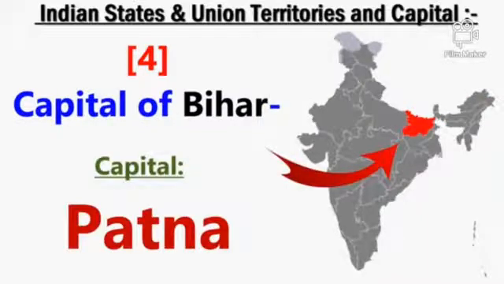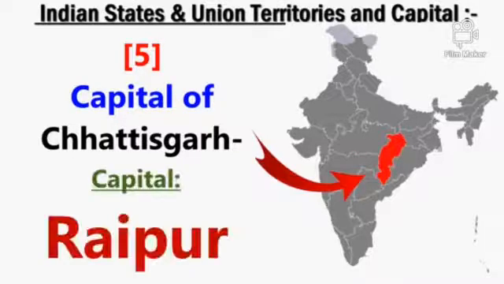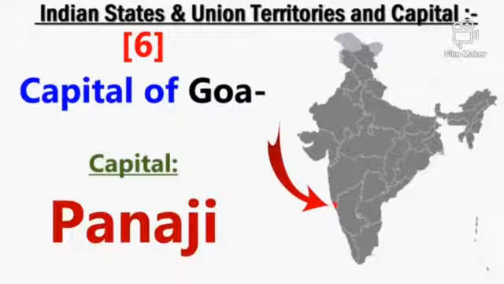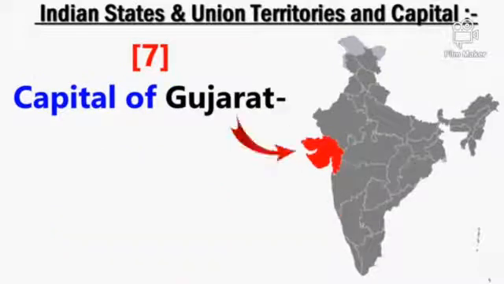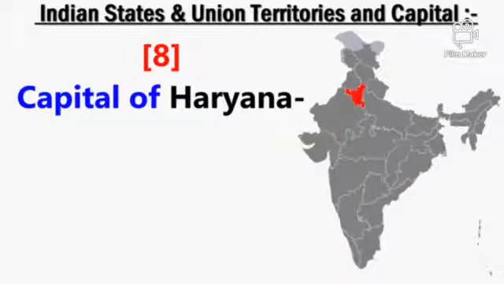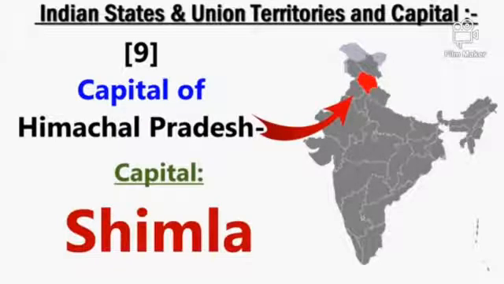Its capital is Patna. Chhattisgarh. Its capital is Raipur. Goa. Its capital is Panaji. Gujarat. Its capital is Gandhinagar. Haryana. Its capital is Chandigarh. Himachal Pradesh. Its capital is Shimla.